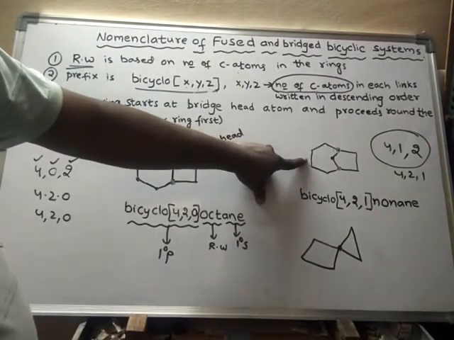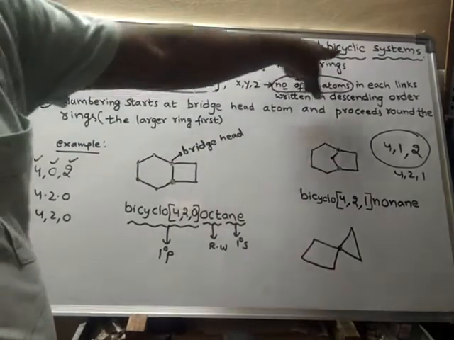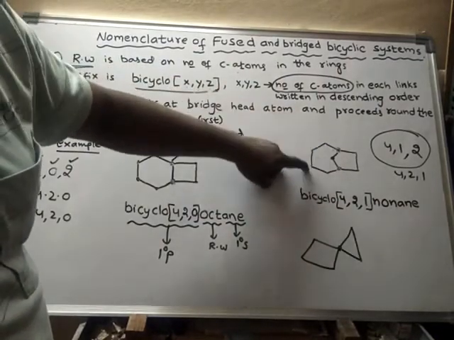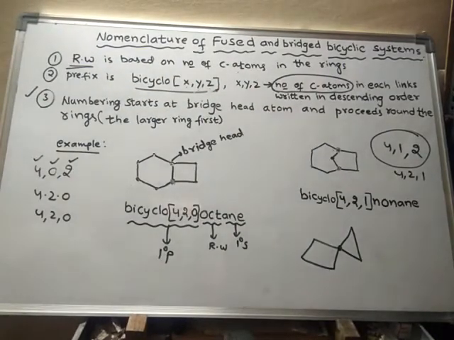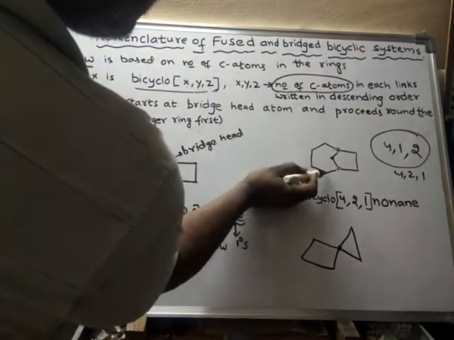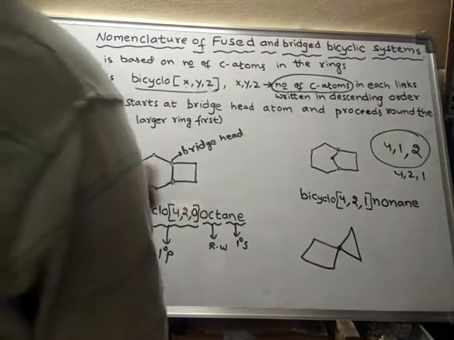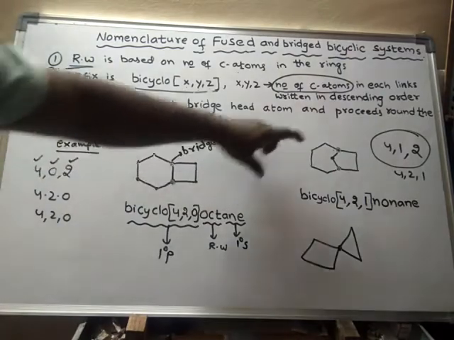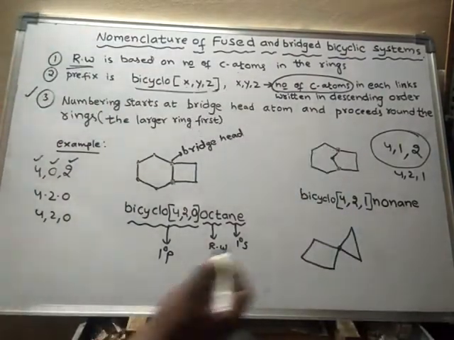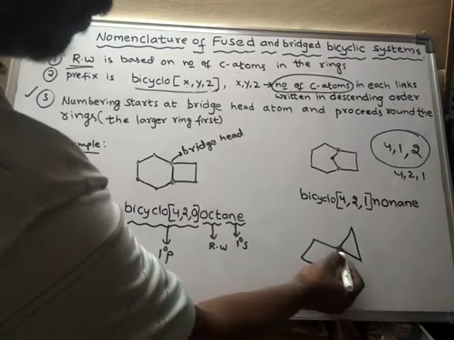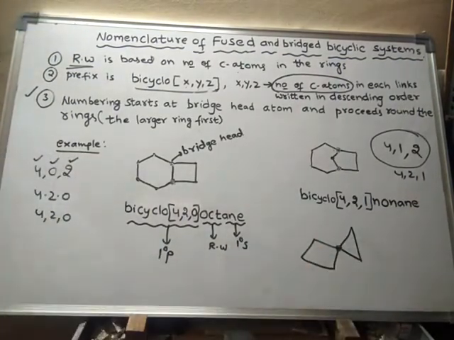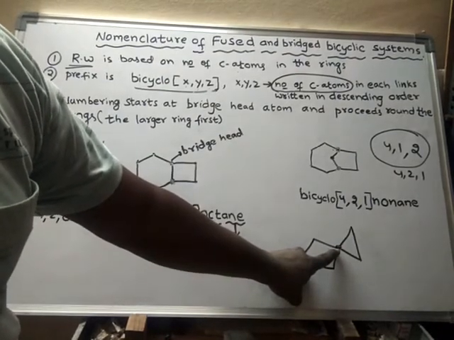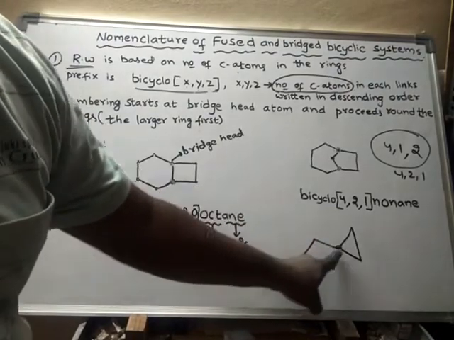For bicyclo compounds, that means either fused or bridged bicyclic compounds, we have to give numbering first for the larger size ring. So this is the large size link, so we have to give numbering first in the large size link. And one more thing: the number 1 should start from the bridgehead, whereas in spiro the spirocenter carbon should get a number only after the completion of the small ring.